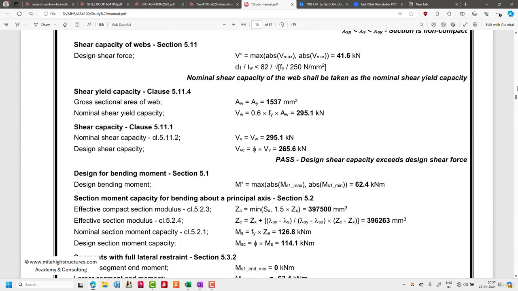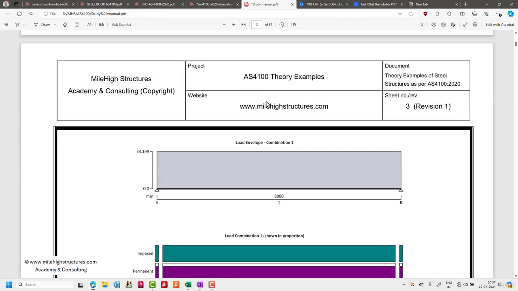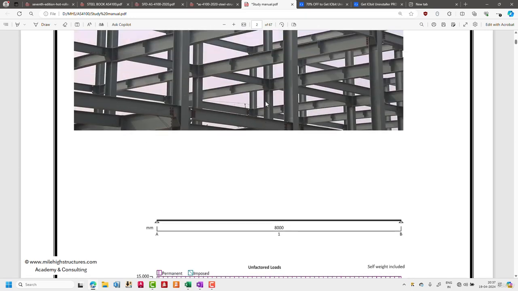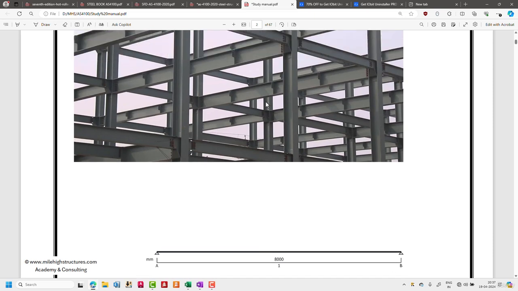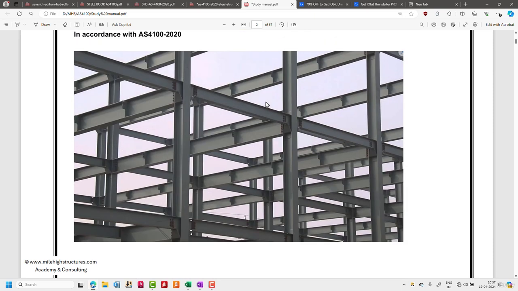So let me show the example. Before we keep repeating the theoretical calculation, we shall start with the practical example itself, and then we shall go back to the theoretical concepts we were discussing, so that the concepts become clear to you.